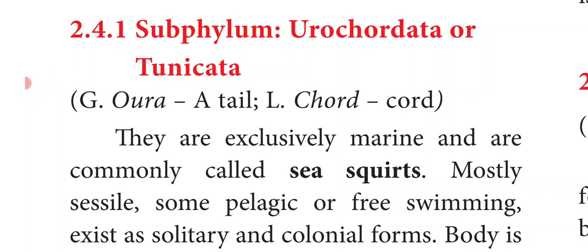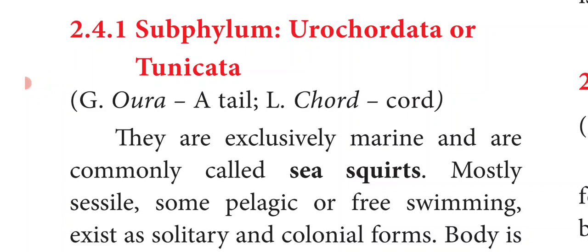So, these are the three fundamental features which are present in all chordates, and apart from that we have seen many features, and presence of tail is also one of the characteristic features of chordates. And in today's class we are going to see the classification of chordates.